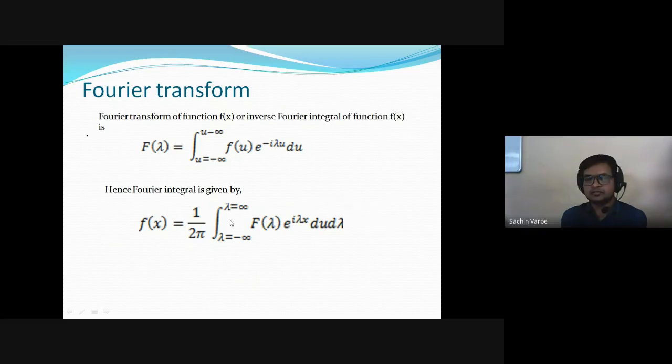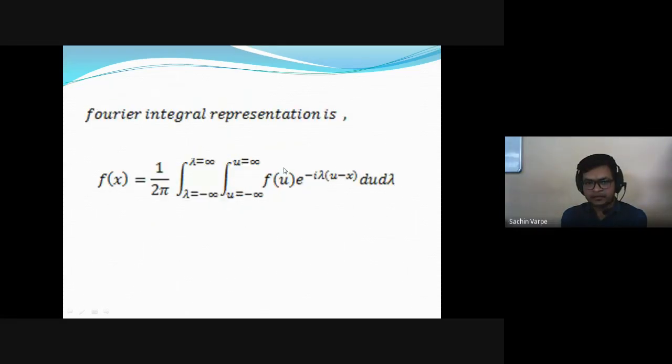Equivalent forms. So when I substitute here in the Fourier integral representation and write this exponential function in terms of cos and sine by Euler's formula, e raised to i theta is cos theta plus i sin theta. What is the theta here? Theta is lambda into u minus x, right?